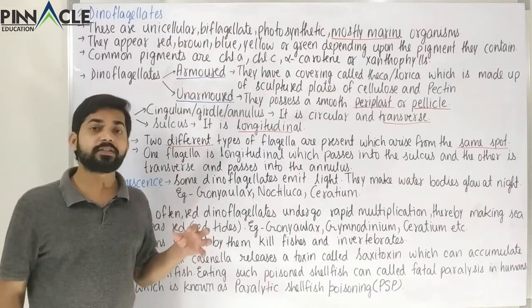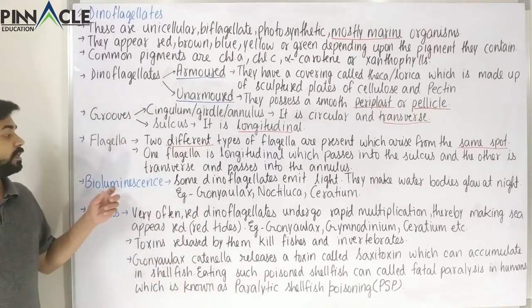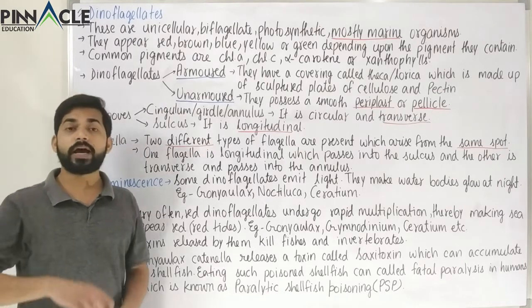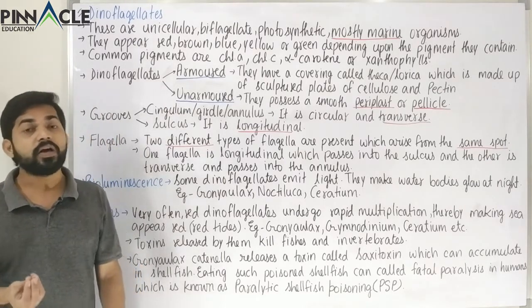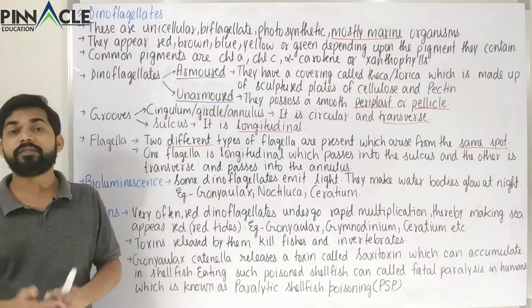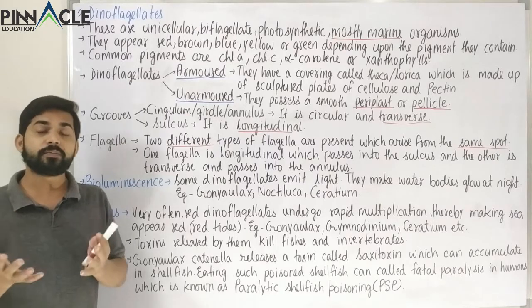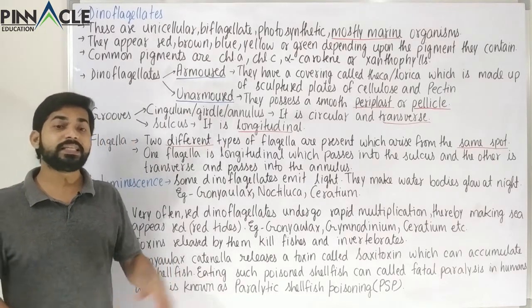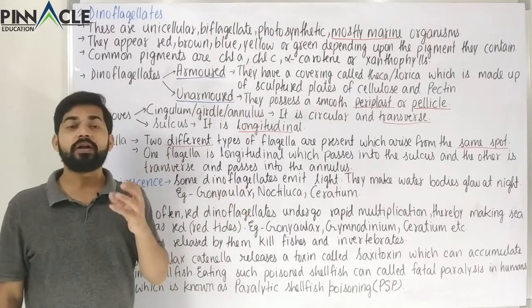Now the last thing to remember about dinoflagellates is the bioluminescence and also the toxins. Bioluminescence is a phenomenon, or a process, in which light is emitted from living organisms. Like you must have seen a firefly, and a firefly emits light. These organisms have something called granules.